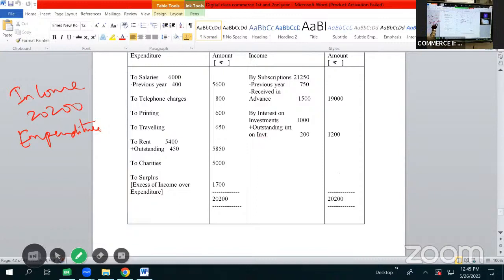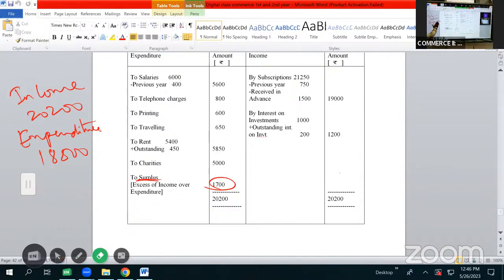Total expenditure is 18,500. Subtracting 18,500 from 20,200, we cannot subtract 500 from 200, so we'll be subtracting the difference, and it works out to be 1,700. So our answer is 1,700, which will be shown here as to surplus, and in brackets we'll be writing it as excess of income over expenditure.